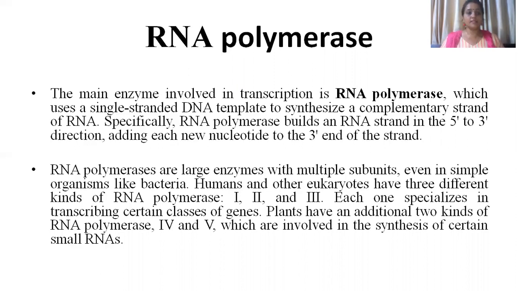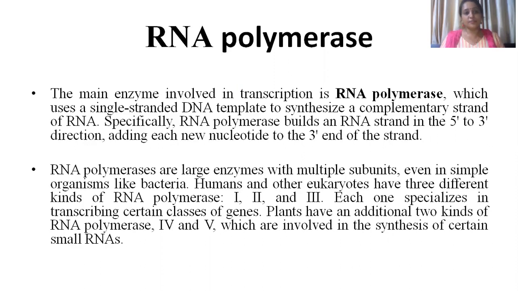Now, in eukaryotic cells, three types of RNA polymerase are there, but in bacterial cells, only one large molecule of RNA polymerase is present. In bacterial cells, RNA polymerase is made up of 5 different subunits. The subunit names are alpha, beta, beta dash, and gamma.